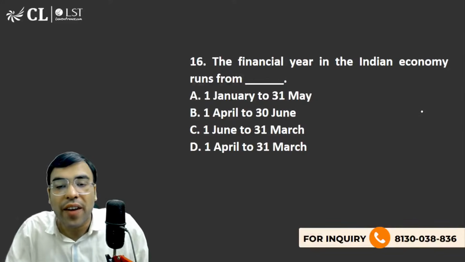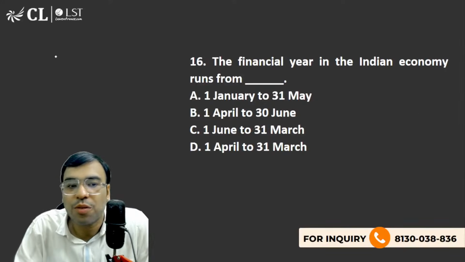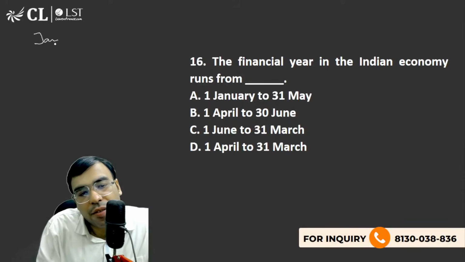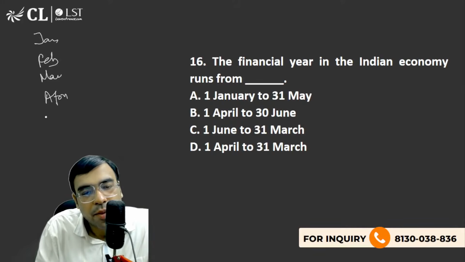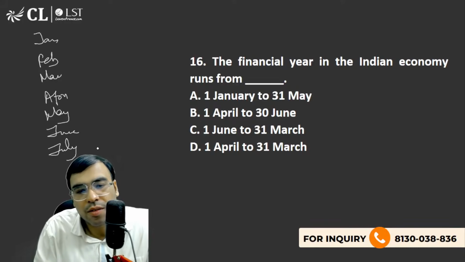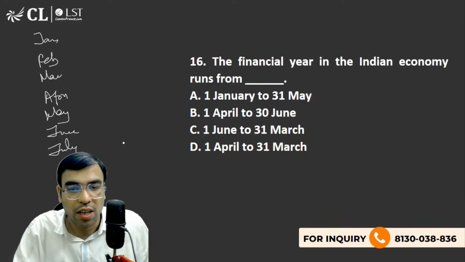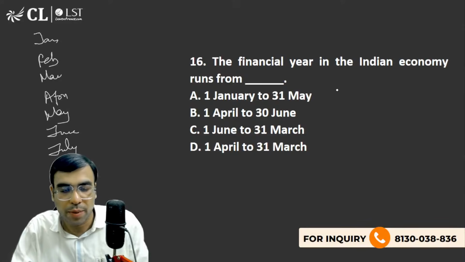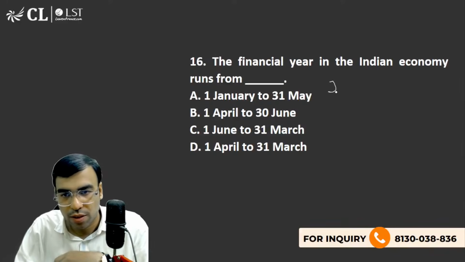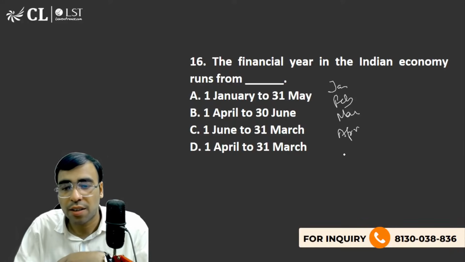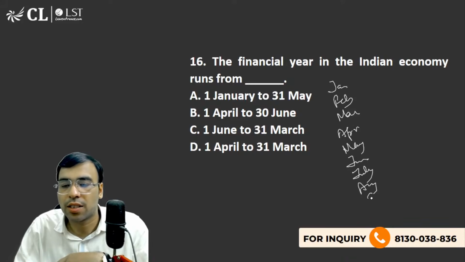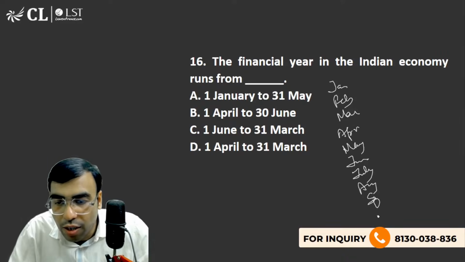So when you're talking about financial year or fiscal year, I have told you. Let me write it. January, February, March, April, May, June, July, August, September, October, November, December.